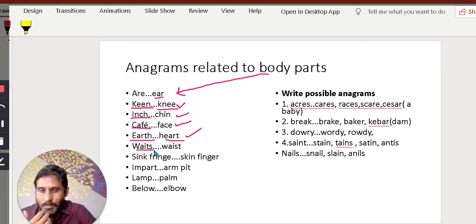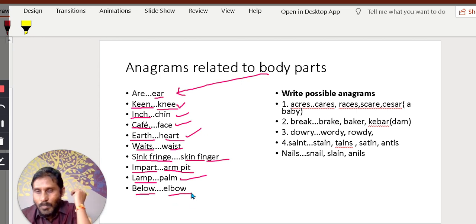Weights, you wait for somebody. Waist. Waist is the lower part of the middle part of your body. Sink, fringe, skin, finger. From sink you can form skin, from fringe you can form finger. Import, you will import education. Armpit, lamp, palm is the body part. Below, elbow, this is the elbow.